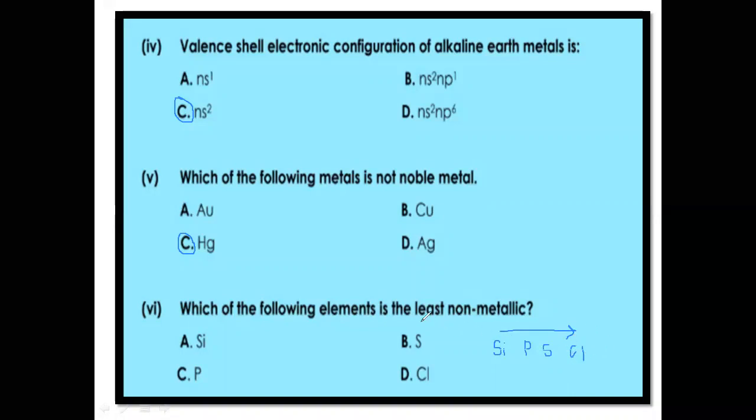But they're asking about the least non-metallic. Chlorine is most non-metallic, then sulfur is more metallic than chlorine, phosphorus is more non-metallic than silicon. So the option for the least non-metallic, or most metallic, is silicon, which is option A. Option A is the correct option: silicon is the least non-metallic and most metallic in this case.